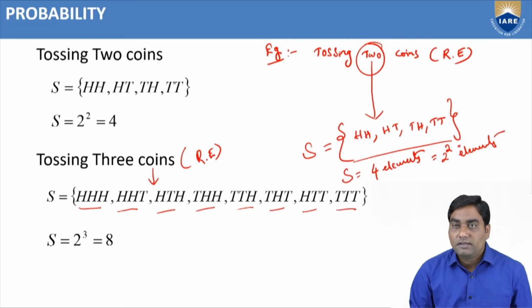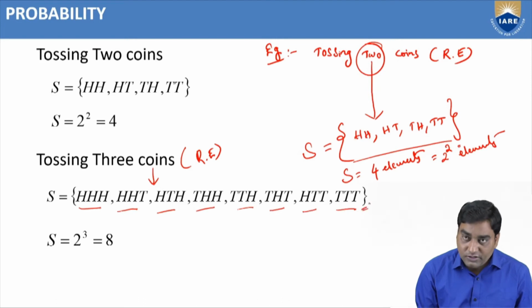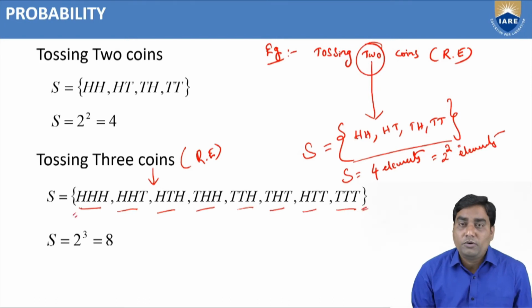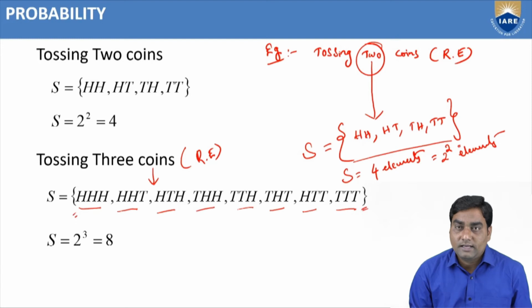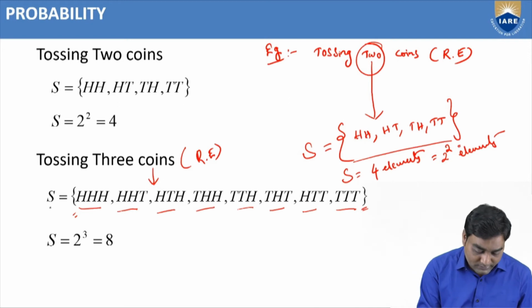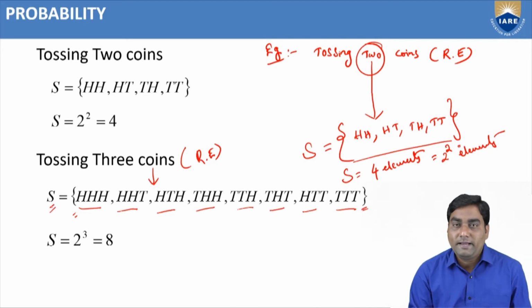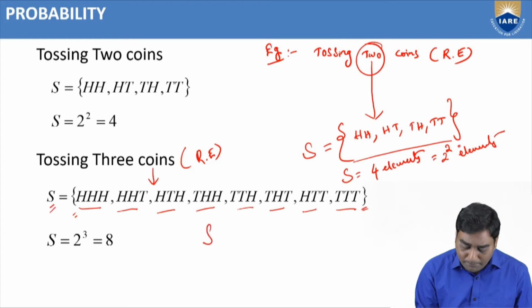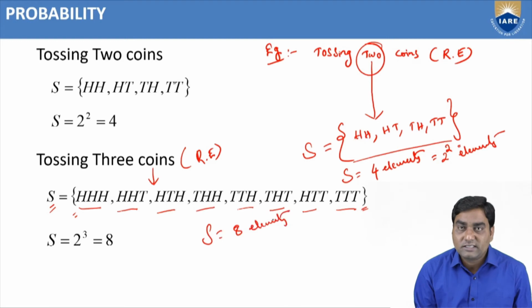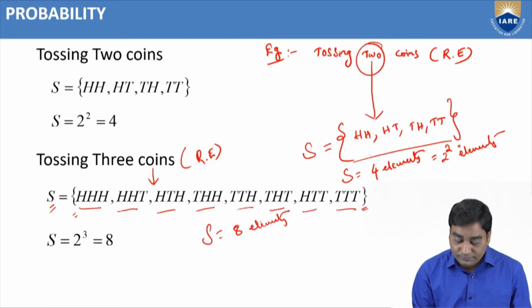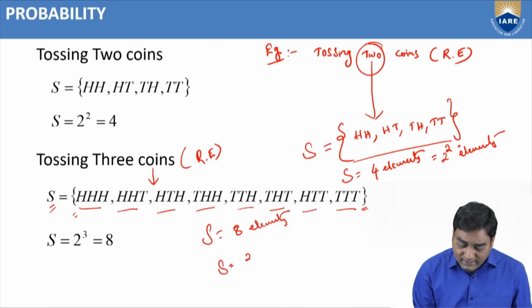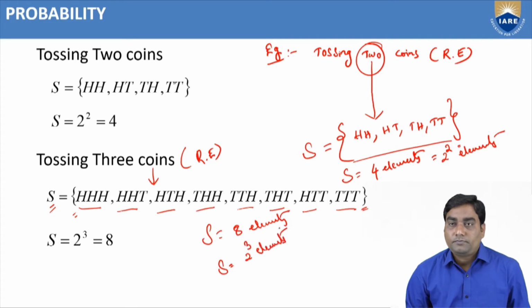If we toss 3 coins, the collection of all possible outcomes is nothing but the sample space, which is denoted by capital S. So the sample space consists of 8 elements. If we toss 3 coins, we can write it as 2 cube elements also.